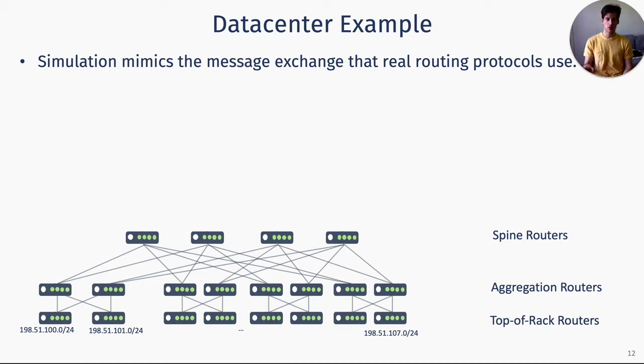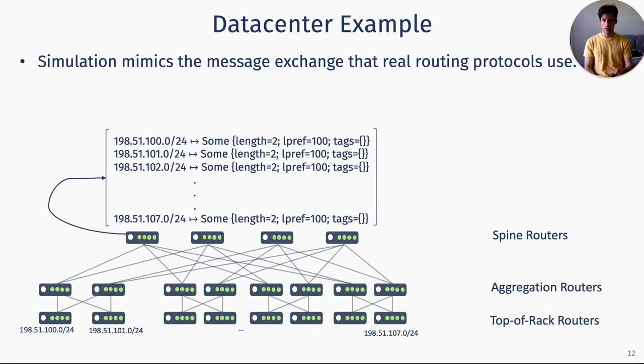It computes the routes for every node in the network by simply mimicking the way the actual control plane works. Nodes exchange routing information with their neighbors until a stable state where every router has picked the best routes available to it is reached. In terms of routing algebras, the routing information exchanged in this example are maps from destination prefixes to BGP routes.